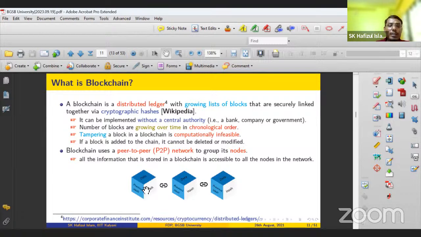You can see the chain of blocks will be created over time, and they will be linked together, right? So that is why it is a blockchain, a chain of blocks.